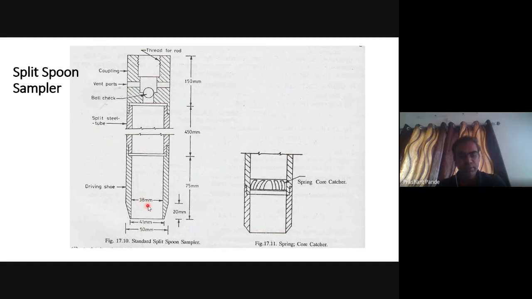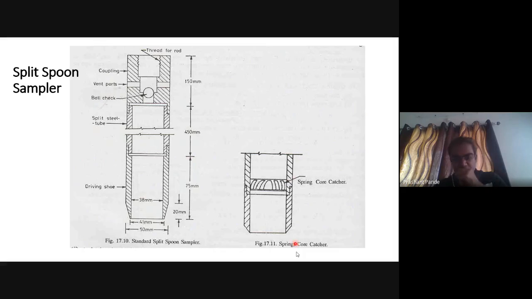Inside diameter is 38 mm. Outside diameter of the driving shoe is 50 mm, and at the edge it is 41 mm. The split spoon sampler has a split tube which is split into parts. This is the ball check valve, and this is the vent port, coupling, and threaded area for the rod. Height of this is 75 mm, and the split tube height is 450 mm.